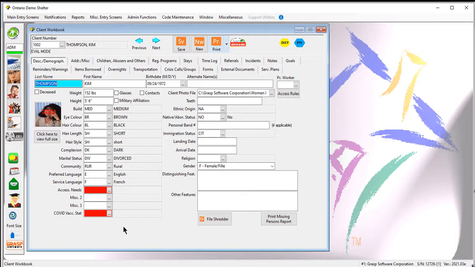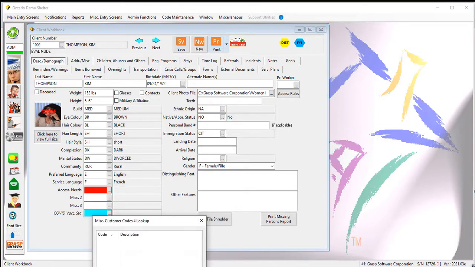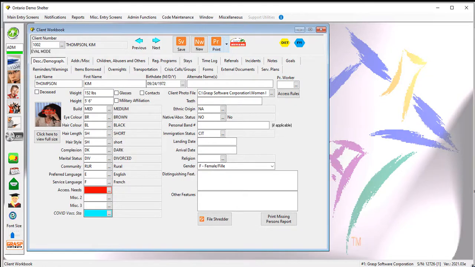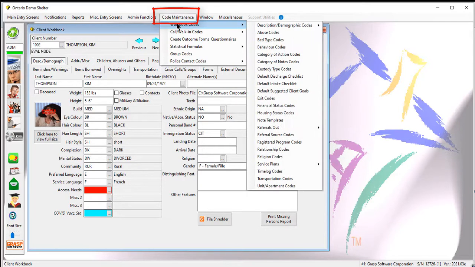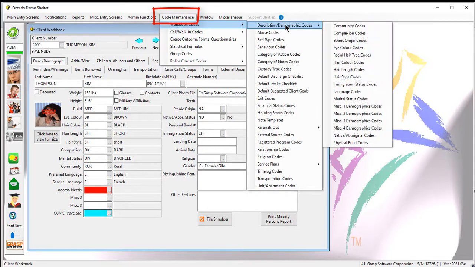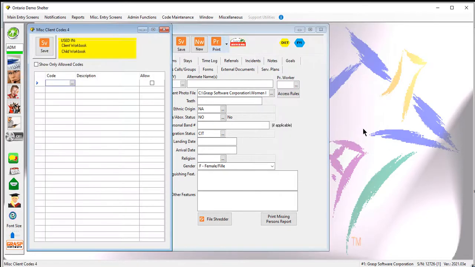The last thing we need to do in terms of setting up this field for use is to provide the codes for use in this drop-down. You notice right now there's no codes. So this is a miscellaneous 4 demographic field. To provide codes for that, I'm going to go to Code Maintenance, workbook codes, description demographic. I'm going to slide all the way down to miscellaneous 4 demographic codes here. Okay, so I'm going to provide some codes.